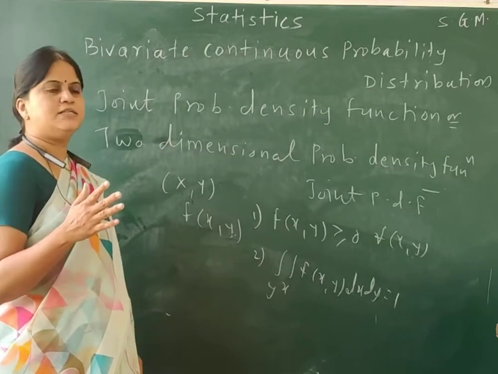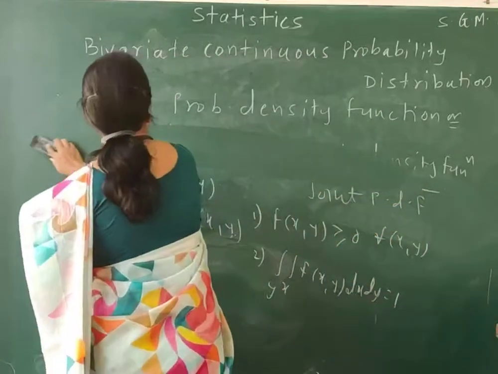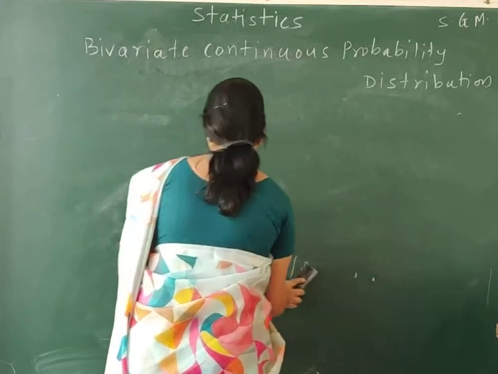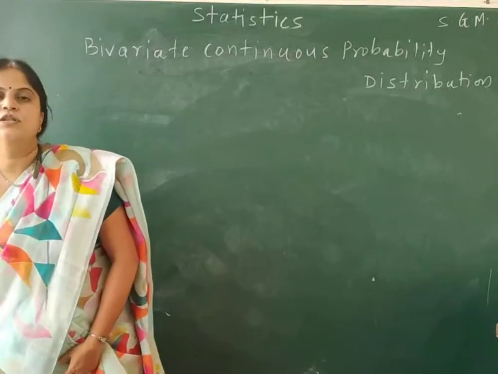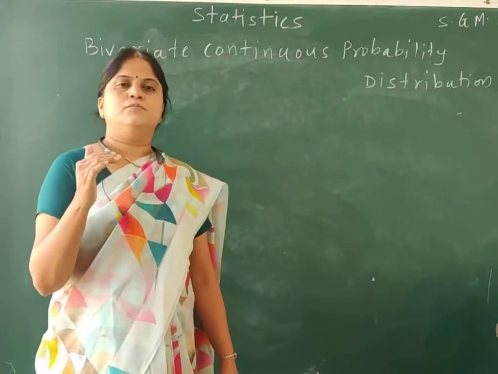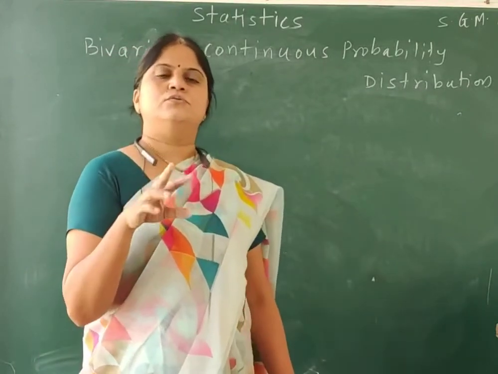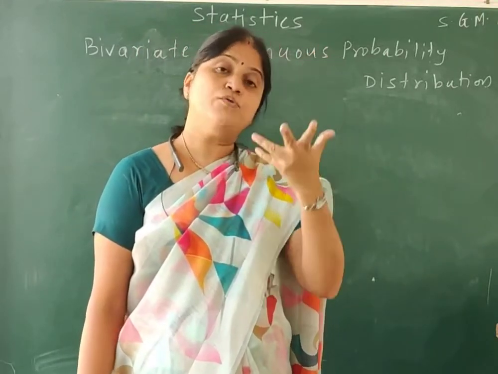Two-dimensional probability density function. Okay. Now, in this topic, we need to solve the bivariate integral or joint integral, the double integral. So how do we solve this?